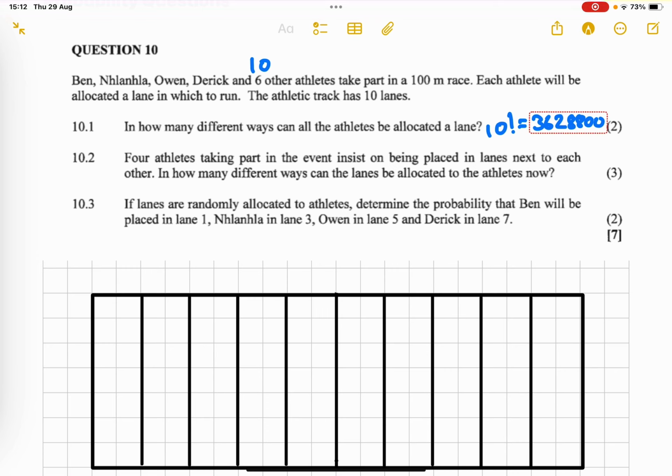Cool. Now the second question: 4 athletes taking part in the event insist on being placed in lanes next to each other. In how many different ways can the lanes be allocated to the athletes now?